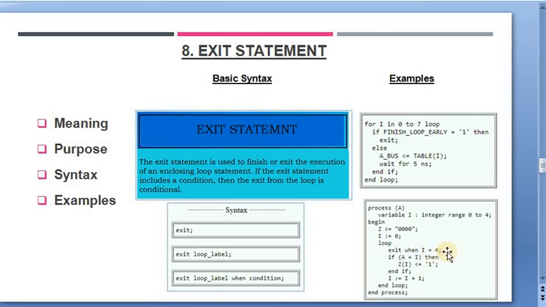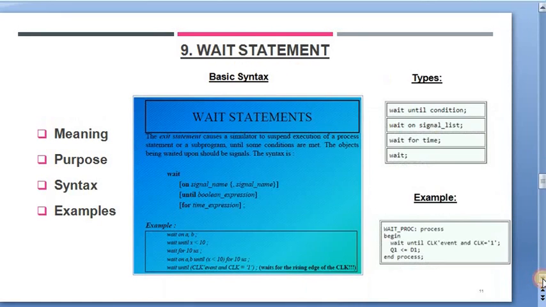So whenever there is some conditional check, this exit statement can break the loop. Also this can be used to test a specific condition, and it stops the further processing of the loop. So exit statements may test a Boolean condition directly using the when keyword as discussed above. I hope you now have a thorough understanding of exit statements. Now let's move to the next slide for the study of the wait statement.